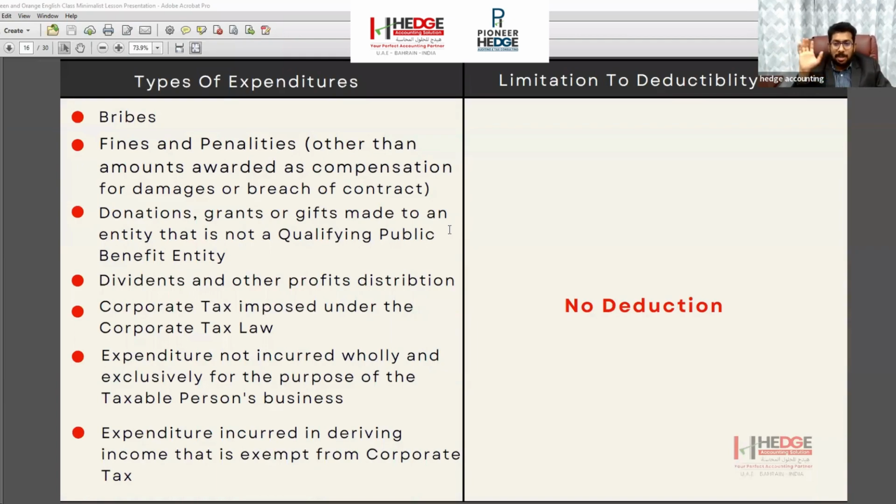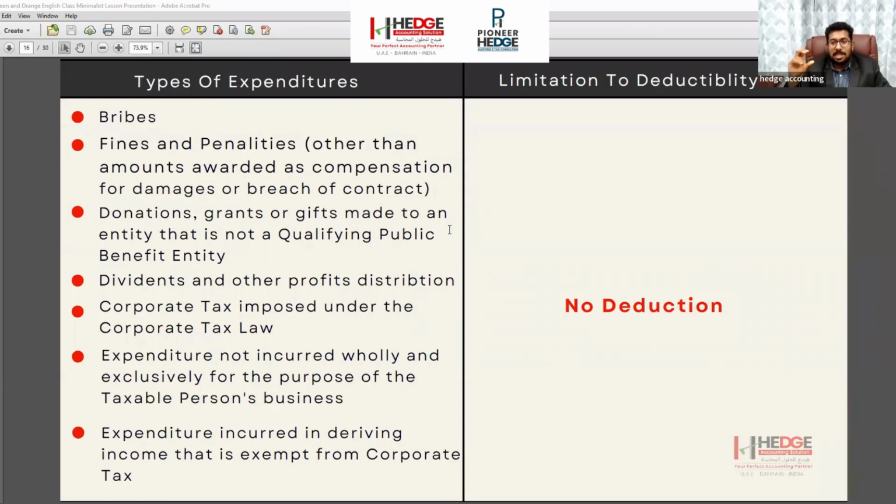One such is the bribes and commission. Commission is part and parcel of the business in UAE. Everyone is paying commission. This commission or the bribes, these things are not allowed at all. You cannot deduct it at all. Even if you are paying 70% of commission, you cannot claim that at all. All the illegal payments like these bribes, commission, everything is disallowed. From your sales, you cannot deduct this. So you will be paying tax for that amount.